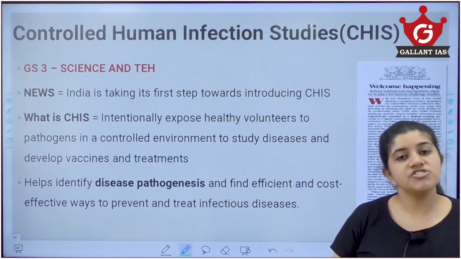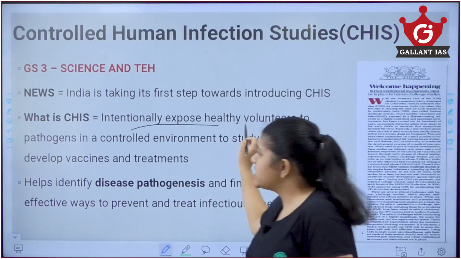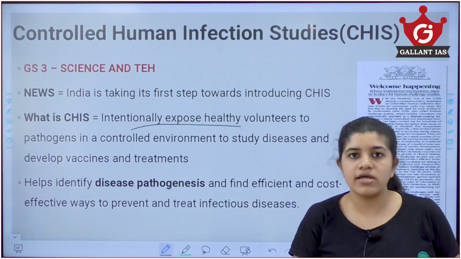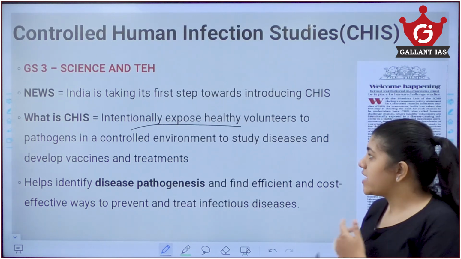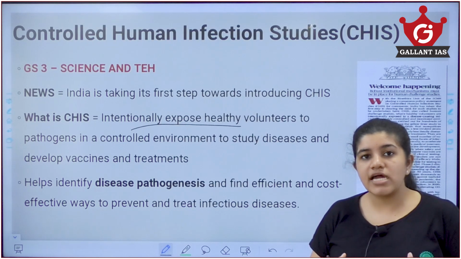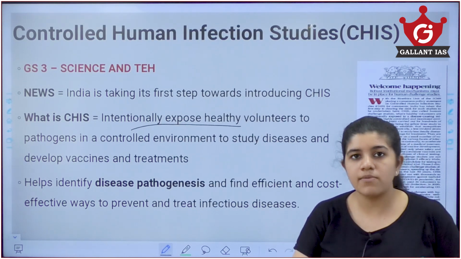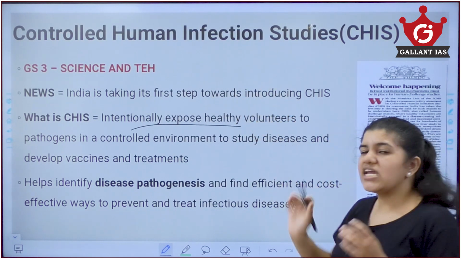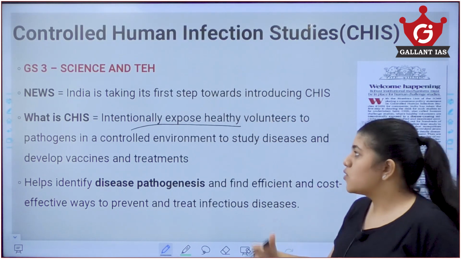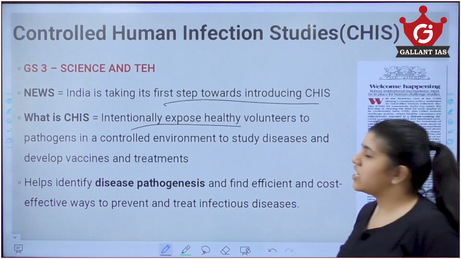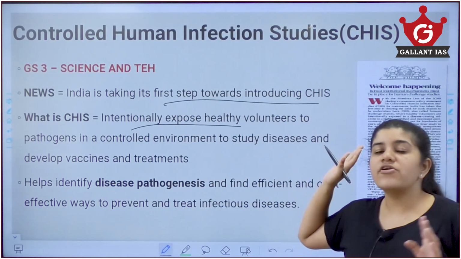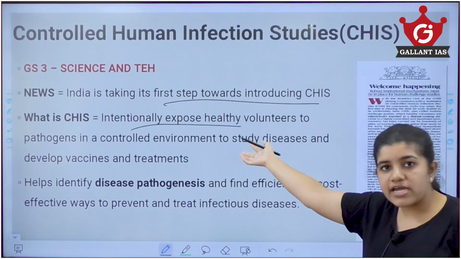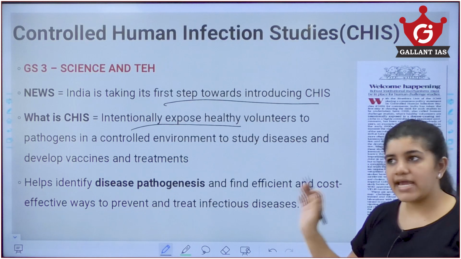So what is CHIS? It is the process of intentionally exposing a perfectly healthy human being to pathogens, so that they could study how the disease evolves inside the body, and make drugs and proper treatments for it. That is what is called CHIS. India doesn't have a proper regulation for this, so India is taking the first step towards introducing CHIS. This method is already there in many developed countries like those in Europe, the US, and even China.